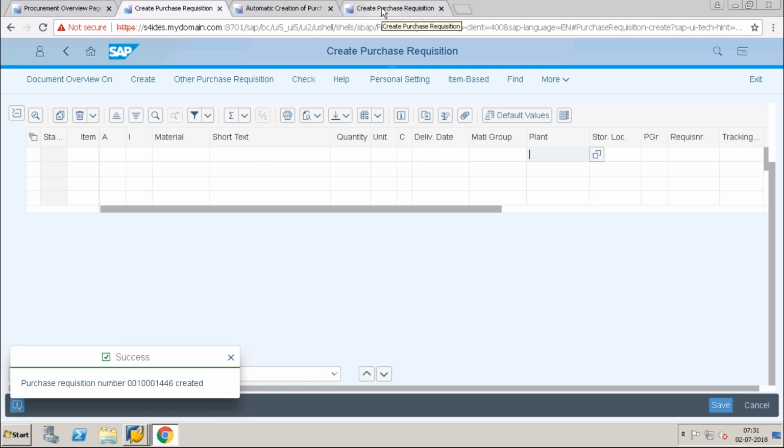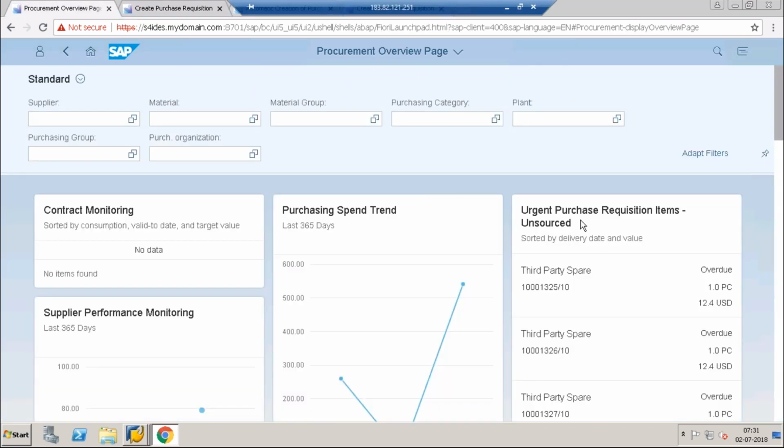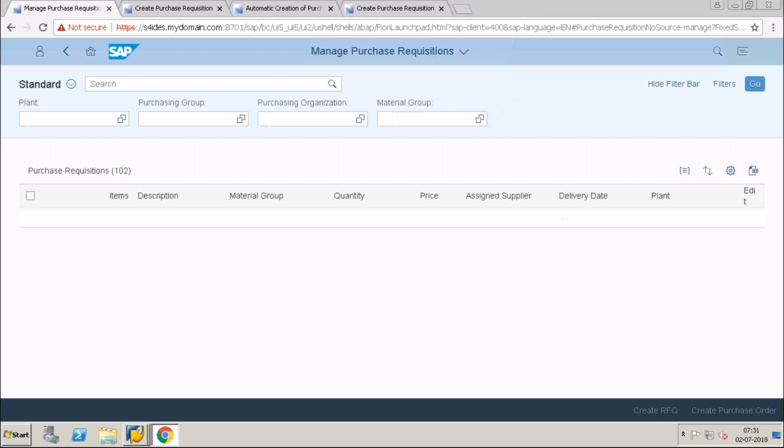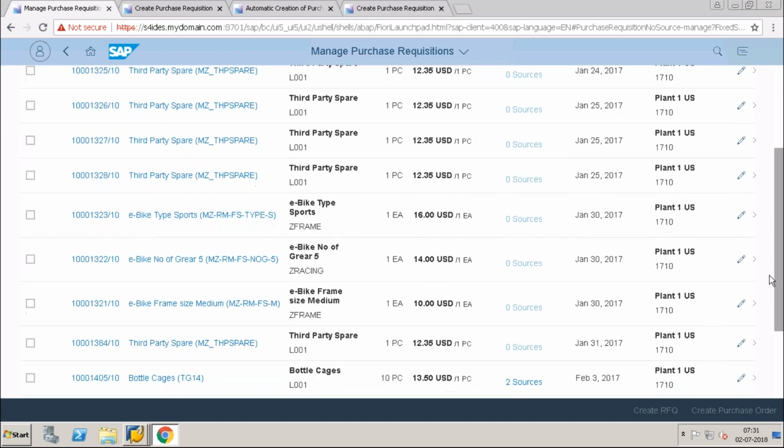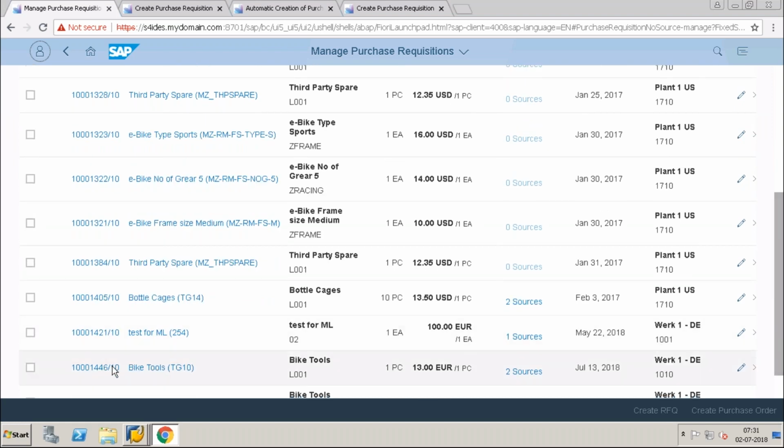Now I will go to the procurement overview page. Okay, so if I go here into this purchase requisitions which are unsourced, that means I should get my purchase requisition. So you can find out what are all the purchase requisitions. These are all purchase requisitions which are not having any source of supply. Okay, so you will also be seeing 1446. Yeah, this is mine, which we created now.